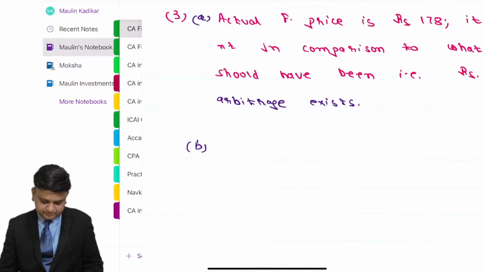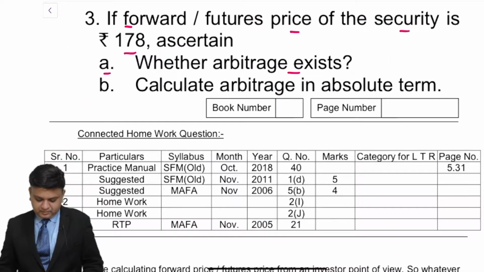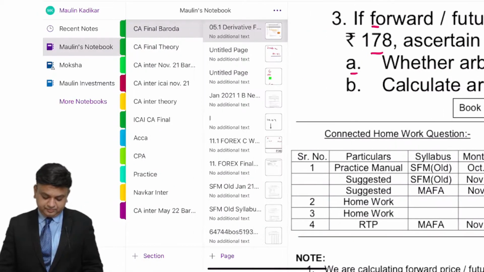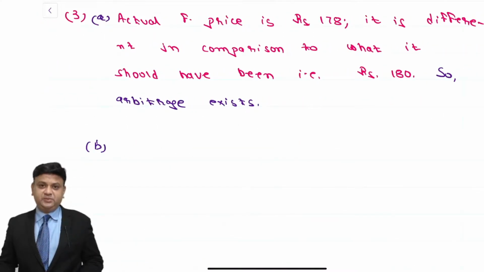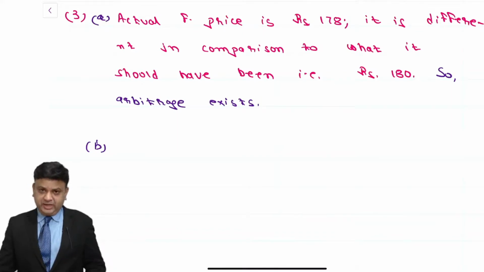Three B, calculate arbitrage in absolute term. Since we have given the answer that arbitrage is existing, of course we are required to make the computation of the same in the second part of the question in absolute term. I want you to write in the chat box what are the transactions in which we will enter today and the amount of arbitrage at the end of the year.